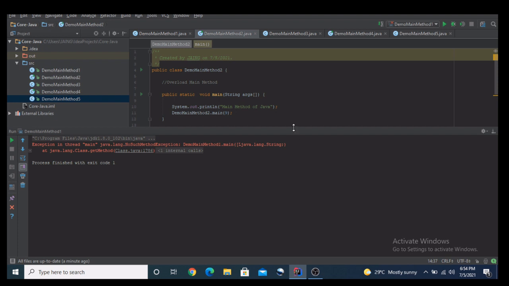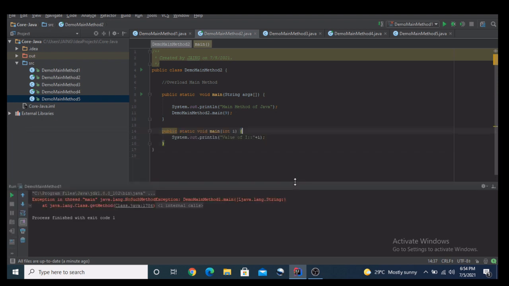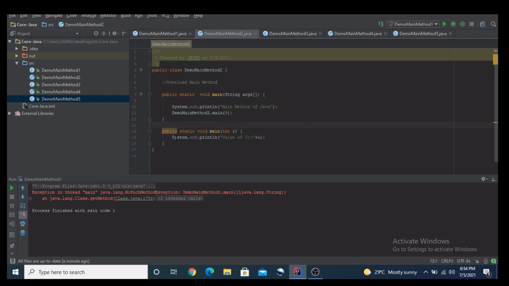Now let's move towards the second scenario. The second scenario is: can I overload a main method? It's a very interesting question. Many times it is asked in interviews whether we can overload a main method. So let's see what the output will be. Before that, I will show you how I implemented the overloading of the main method.